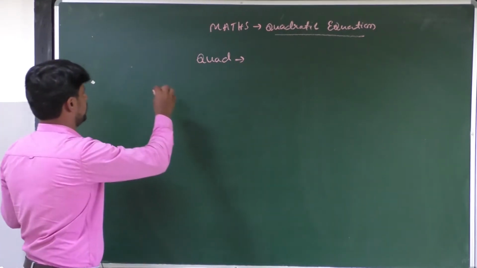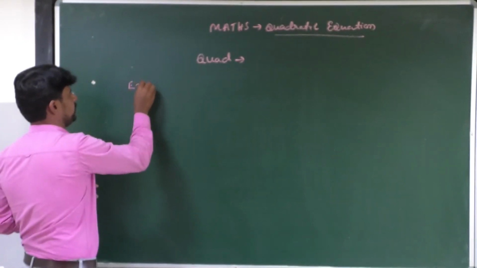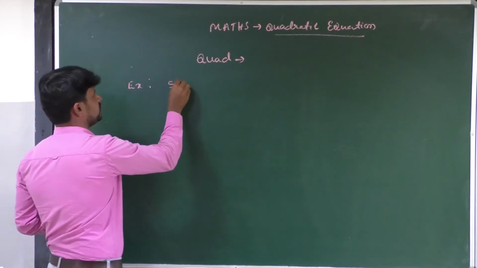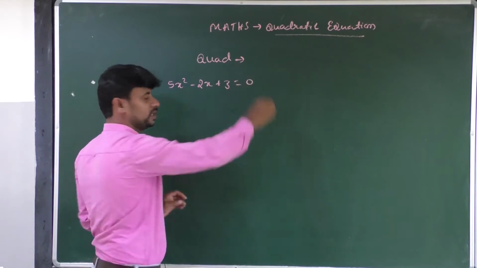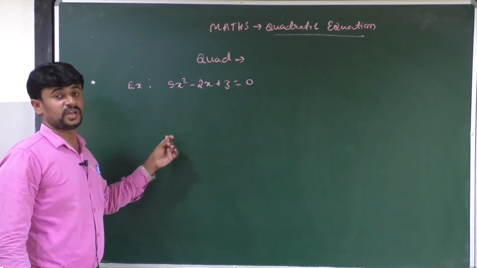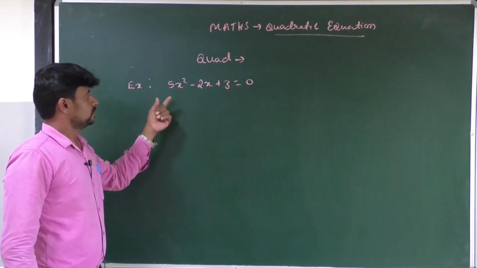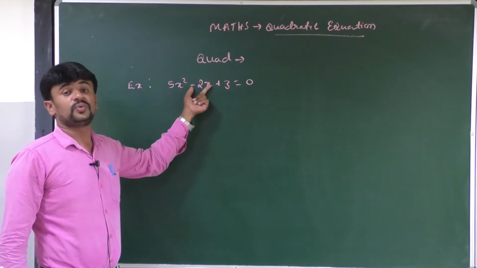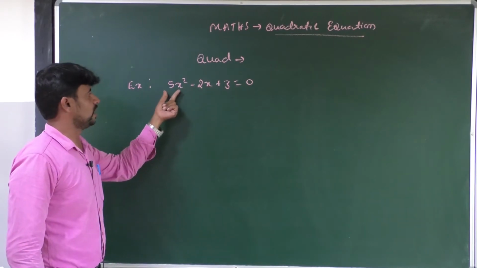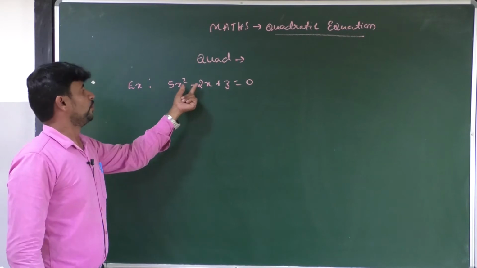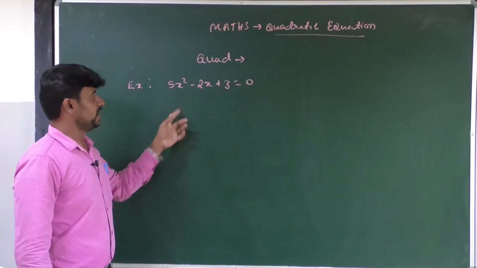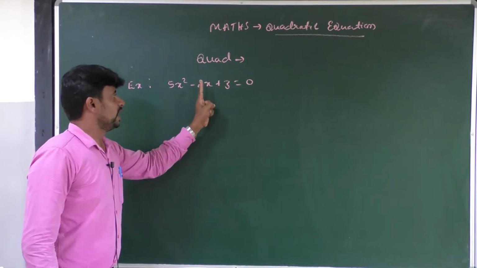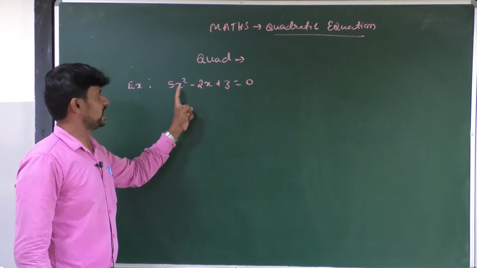An example for a quadratic equation is 5x square minus 2x plus 3 is equal to 0. All of you observe here. This is an equation. Here we have x as well as x square.